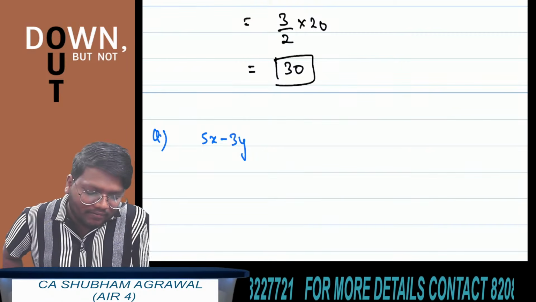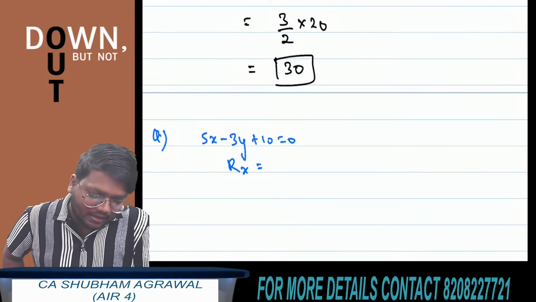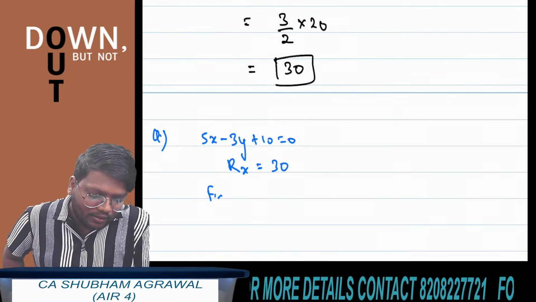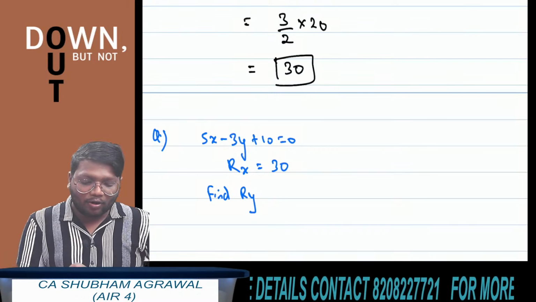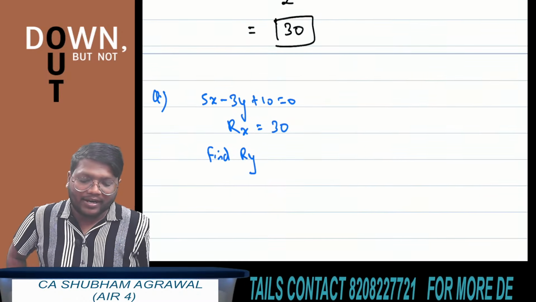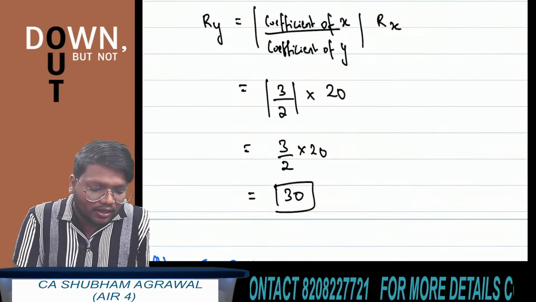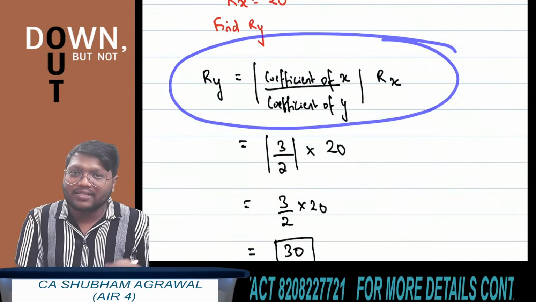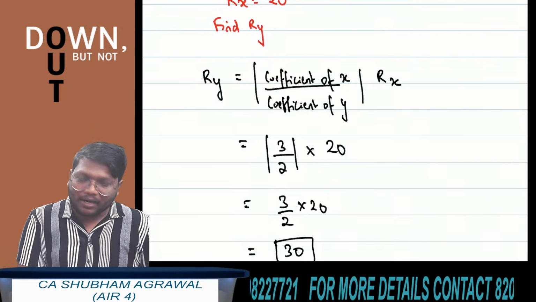5x minus 3y plus 10 is equal to 0. Range of x is, let's say, 30. You have to find range of y. Quickly solve this. I want answers from all of you for this question. So now again use this formula: range of y is equal to the absolute value of coefficient of x divided by coefficient of y multiplied by range of x.